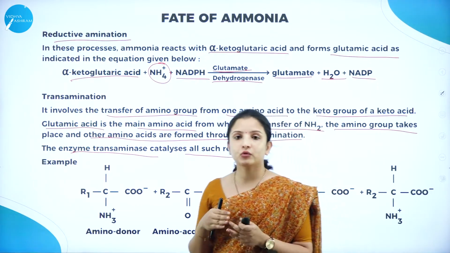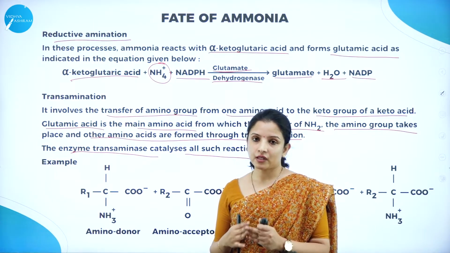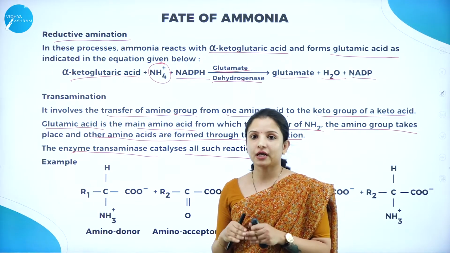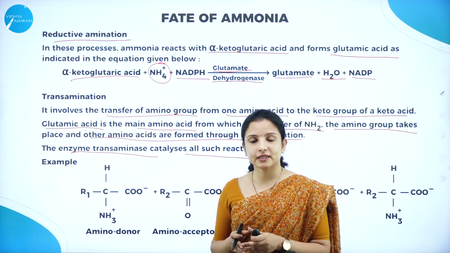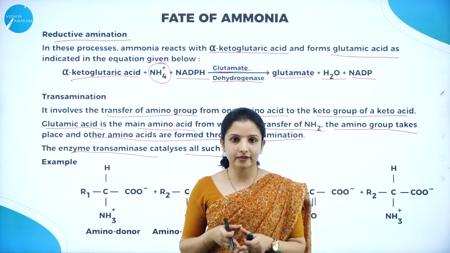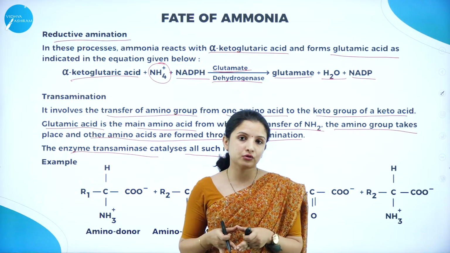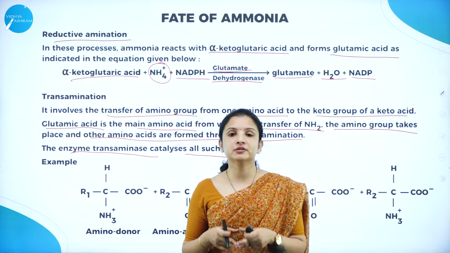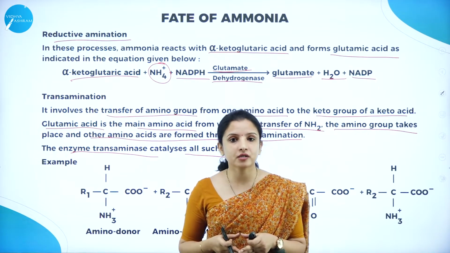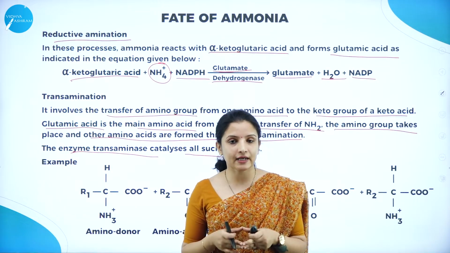So this is the fate of ammonia at the end, wherein reductive amination as well as transamination will occur. This is important because the plants cannot keep ammonium ions for a longer time as it is toxic. In this session we understood about biological nitrogen fixation, wherein the rhizobium bacteria are involved in the formation of the root nodules, and how in the root nodules the nitrogen gets fixed, that is, the nitrogen gets converted into ammonia, and ammonia finally cannot be good for the plant directly.